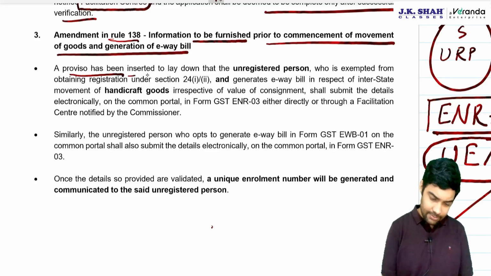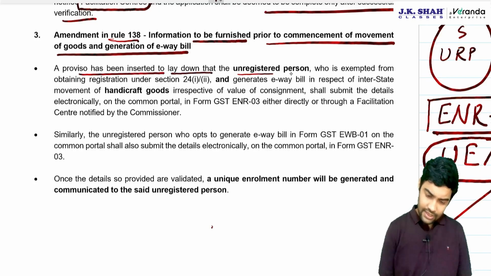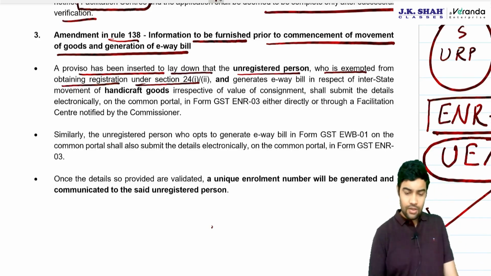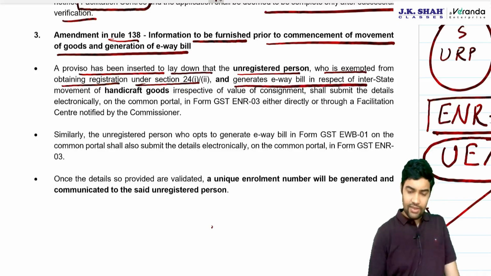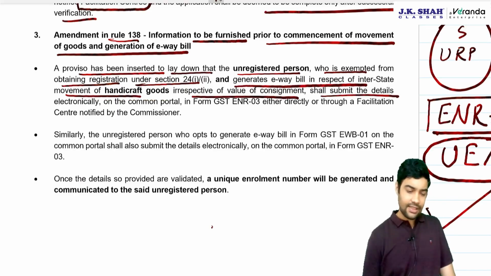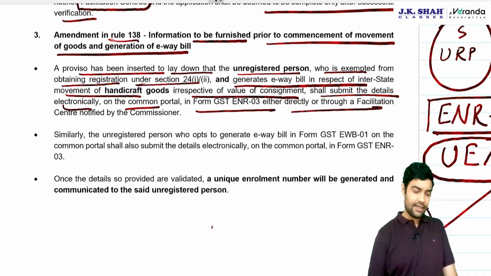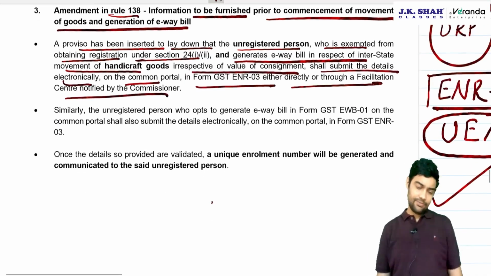A proviso has been inserted to lay down that an unregistered person who is exempted from obtaining registration under section 24(1) or (2) and generates e-way bill for interstate movement of handicraft goods irrespective of the value of consignment shall submit the details electronically on the common portal in GST ENR 03 either directly or through a facilitation center.